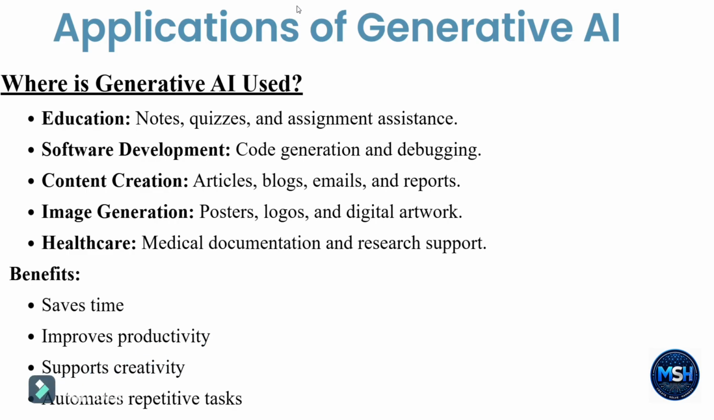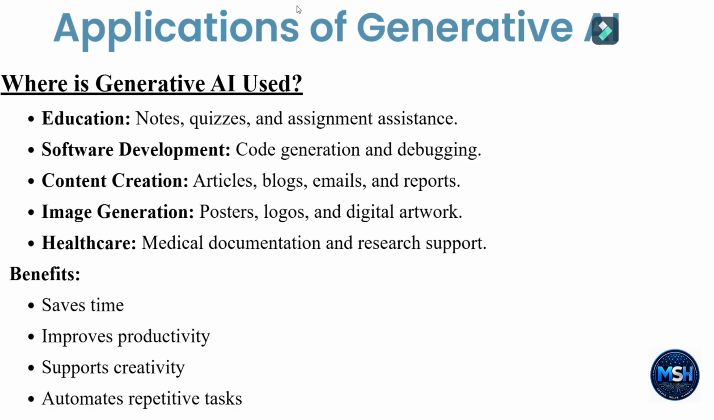And it is also used in healthcare systems, where it is used to create medical documentation for a particular patient, to maintain the documentation of that patient. And it also helps in research support. In several other parts AI can be used, but these are the main uses. And what are the uses of this generative AI?